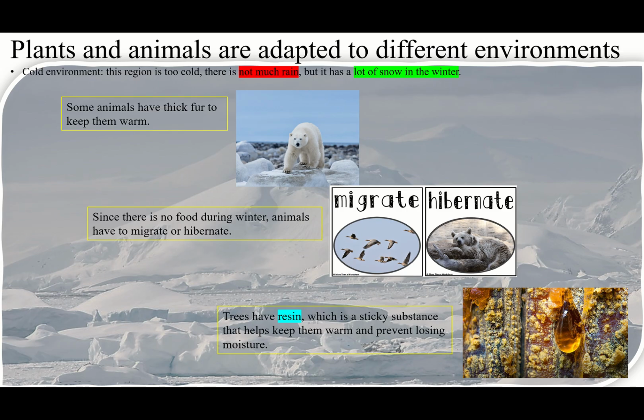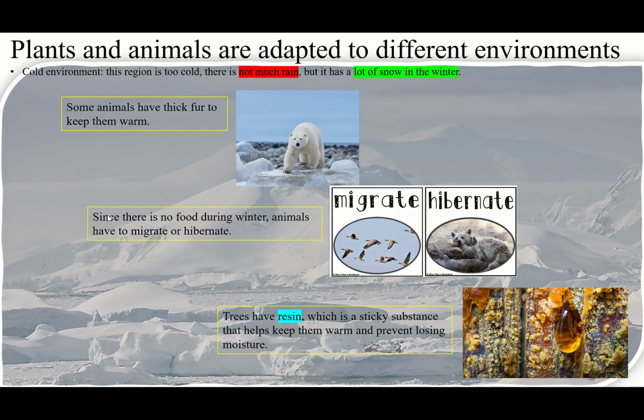Some animals have thick fur to keep them warm. For example, you see the white bear here. They have thick fur to keep them warm. So it's very cold. It needs this thick fur. You cannot live in that place if you don't have this thick fur. But they have it. That's why they can. They also have an extra layer of fat inside the body. Of course, it's going to help them to keep warm again.